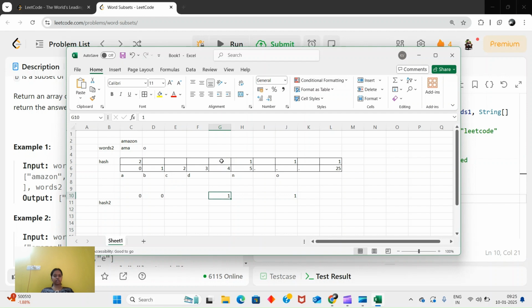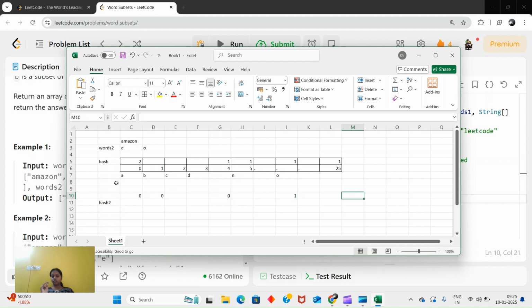So we can see here for E, is it there? No, here it will be 0, so we will just break. And in the first, let's say if we have E here and here, then we can see yes, this is a subset. Again for the next O, this will be 0 and this will be 1, because we will again build hash 2.